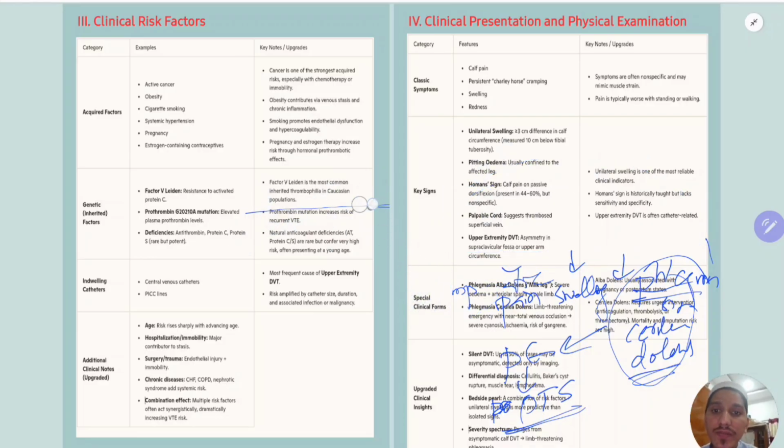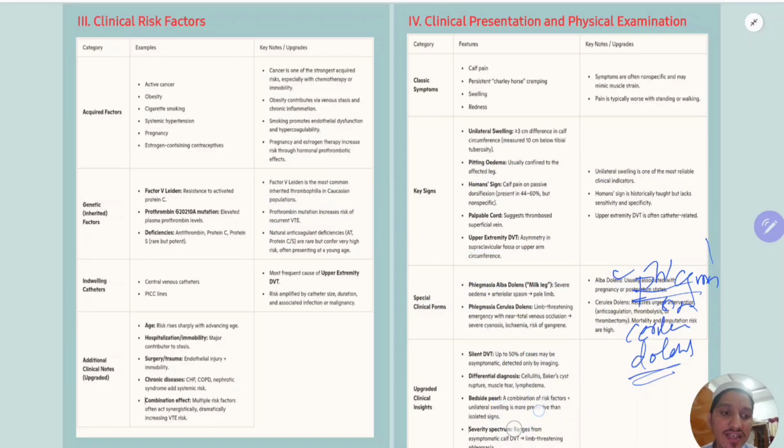The takeaway point here is you should always remember clinical risk factors are very important. To remember risk factors easily, you can classify them as inherited and acquired risk factors. Catheters have an important role. To remember the causes, remember Virchow's triad and inflammatory conditions. Remember the classification of DVT, very important: proximal DVT, distal DVT and iliofemoral DVT. Iliofemoral DVT has the highest mortality because of the high chance of pulmonary embolism. Proximal DVT constitutes iliac, femoral and popliteal veins, whereas distal is only calf. Management of these two is totally different.